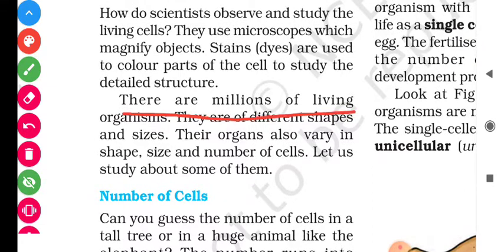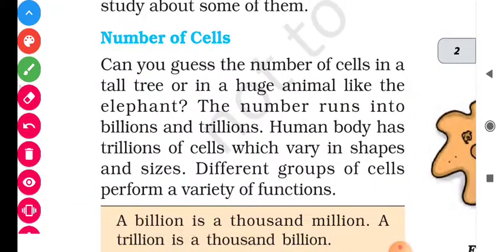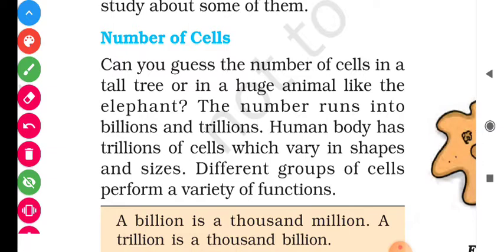There are millions of living organisms. They are of different shapes and sizes. Their organs also vary in shape, size and number of cells. Let us study about them. Student, first of all, we will study the organisms which have a varied number of cells. Can you guess the number of cells in a tall tree or in a huge animal like the elephant? The number runs into billions and trillions.